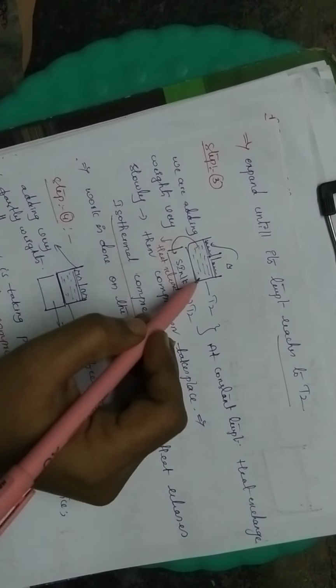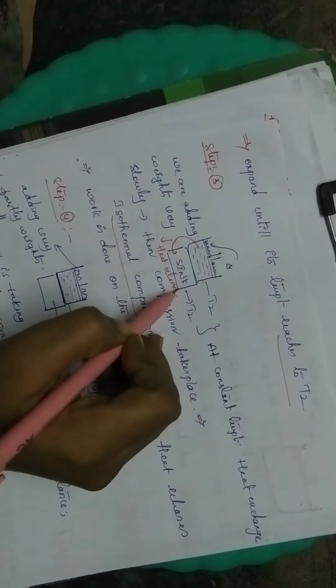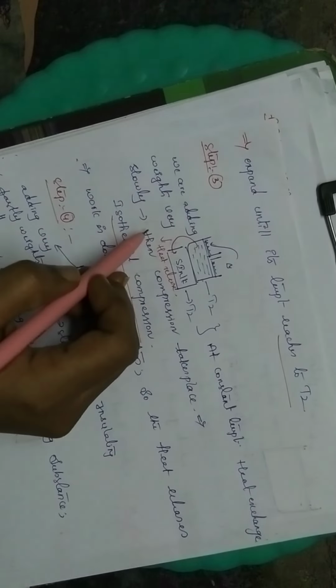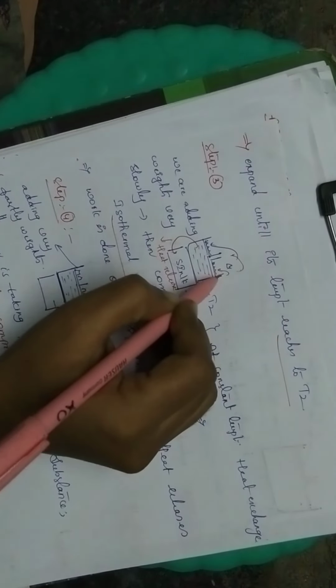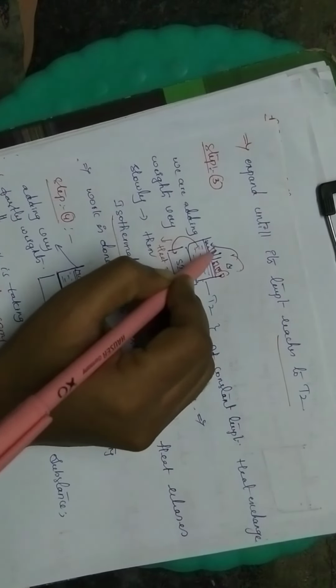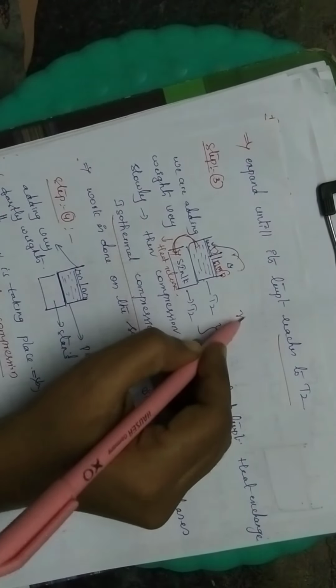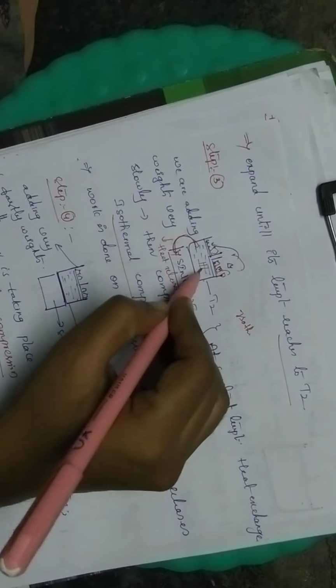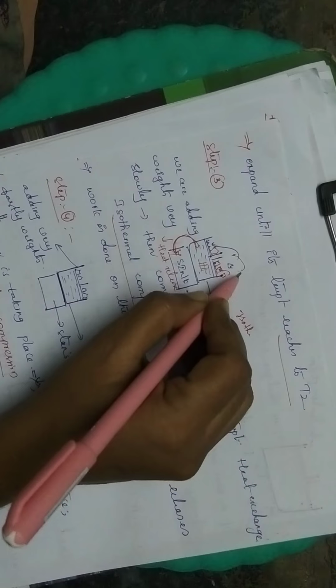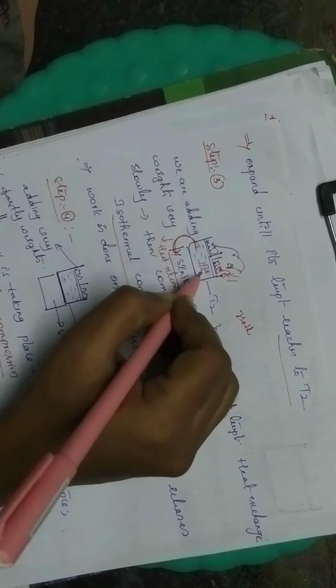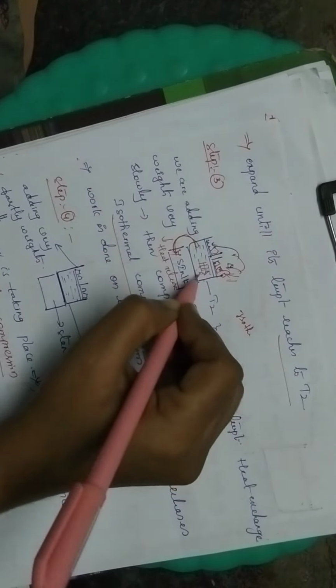Next, step 3, when we contact this working substance with the sink. In the sink we are adding weights. Earlier we were removing weights, but now we are adding weights slowly. So here heat is released. Heat is releasing, that is isothermal. Next, when we add weights, the gas gets compressed. When weights are added, the gas molecules come closer. It is undergoing compression. We can say it is isothermal compression.